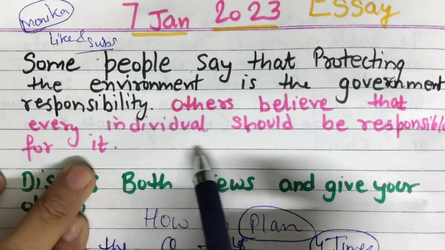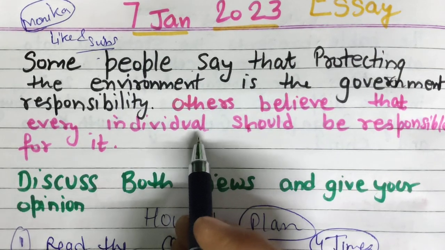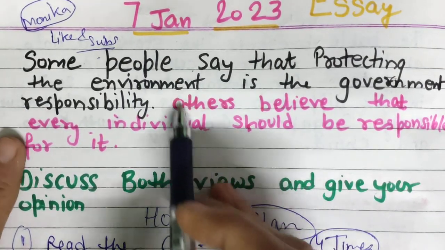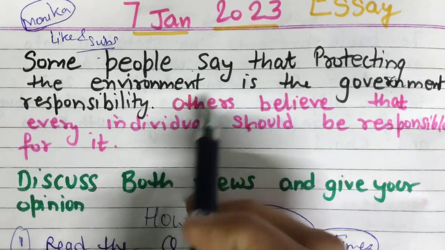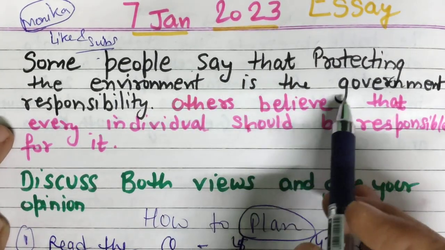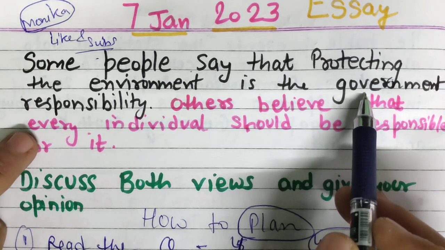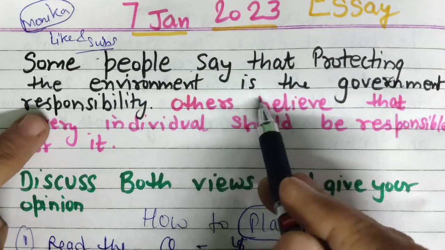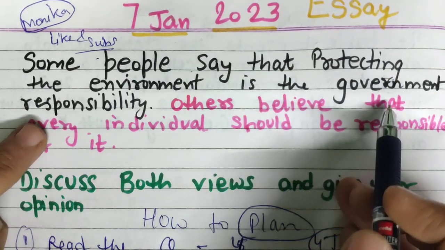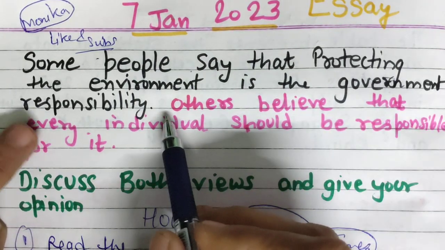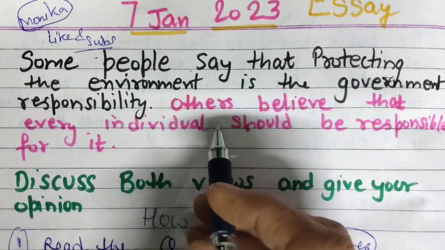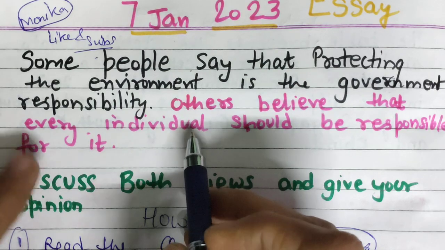So I think in the month of December, on the same date, there was another question that they were asking about international organizations: some people say that protecting the environment is the international organization's responsibility rather than individual responsibility. That kind of question was there.